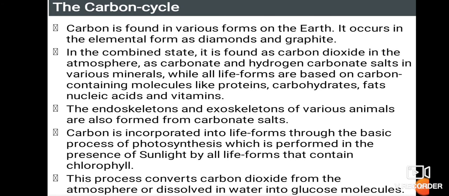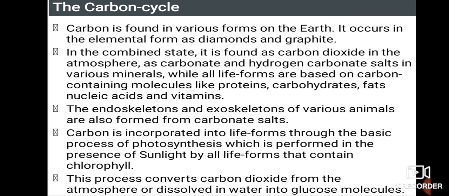Carbon is found in various forms on the earth. It occurs in the elemental form as diamonds and even graphite. That is why they are called allotropes of carbon, that is, diamond and graphite. In a combined state, it is found as carbon dioxide in the atmosphere, as carbonate and hydrogen carbonate salts in various minerals, while all life forms are based on carbon containing molecules like proteins, carbohydrates, fats, nucleic acids, and vitamins.